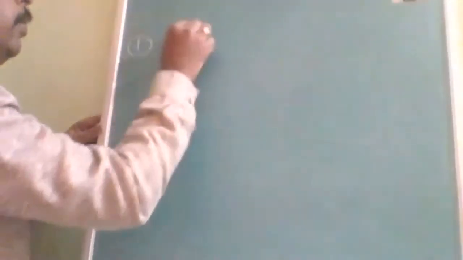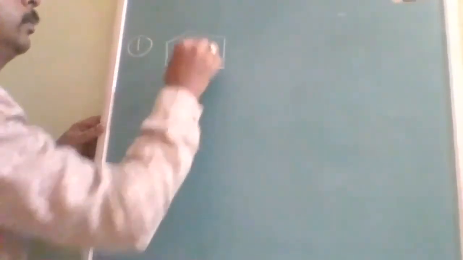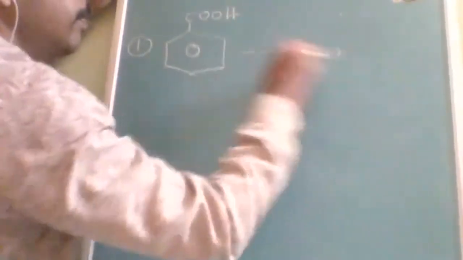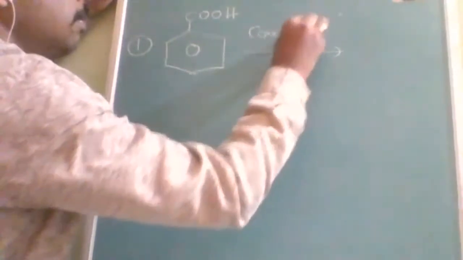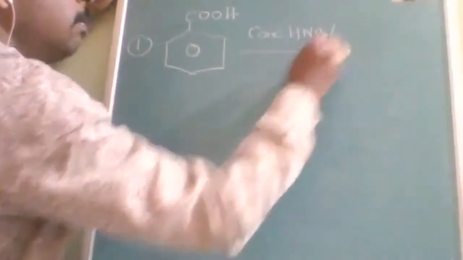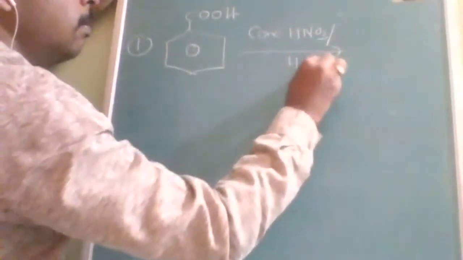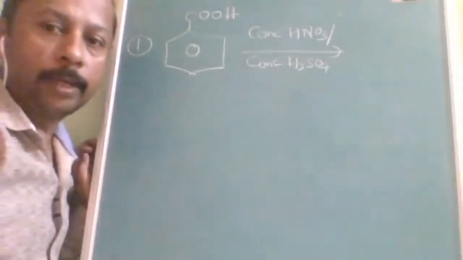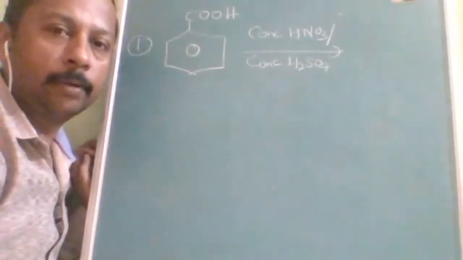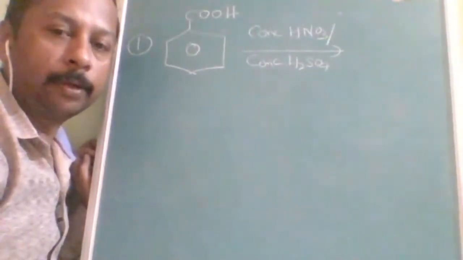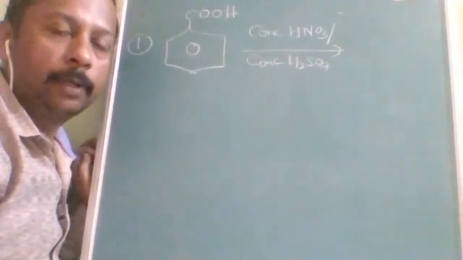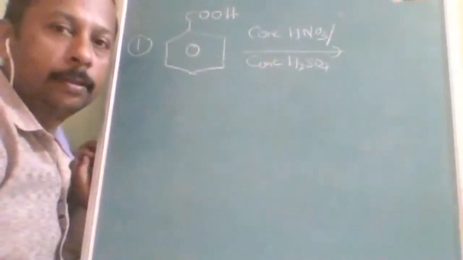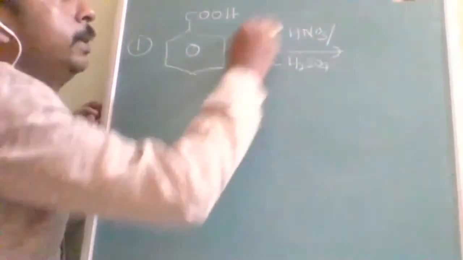I will give you one model question. Now this is the question. You have to identify the product.